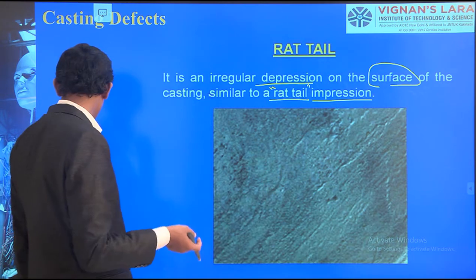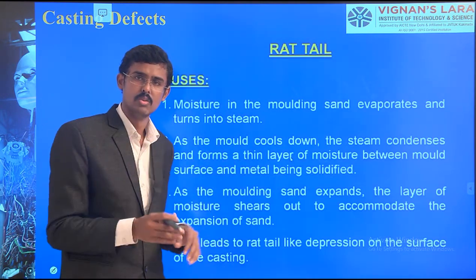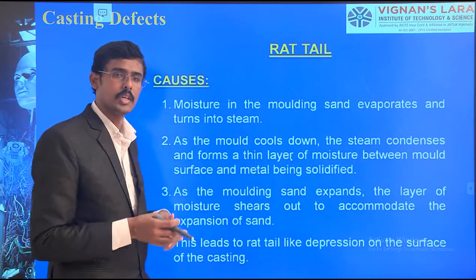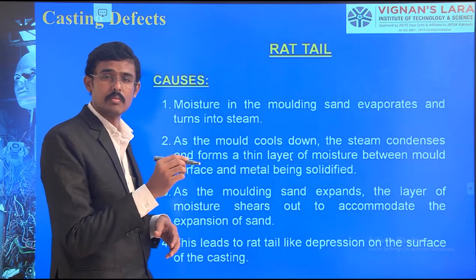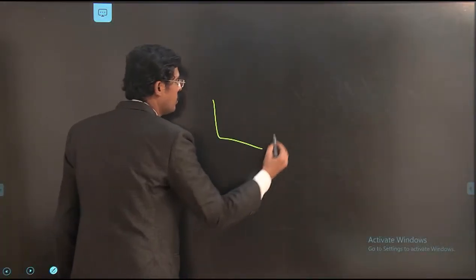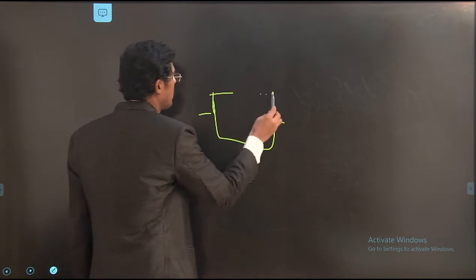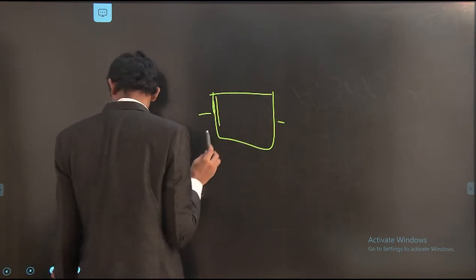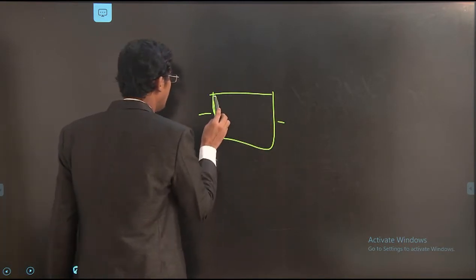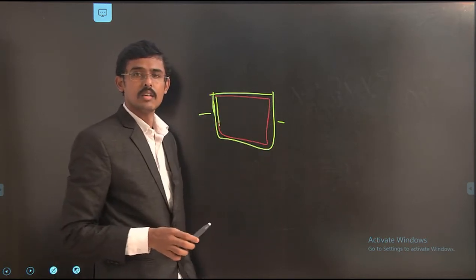So what we have to do about the evaporation gases is avoid too much compaction. We should give good permeability. We should give vent holes. Those things we can do. See, we have the mold here: cope box, drag box. You can see, keep it like this. And we have this is the cavity.